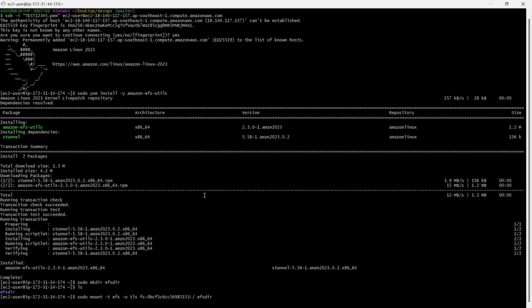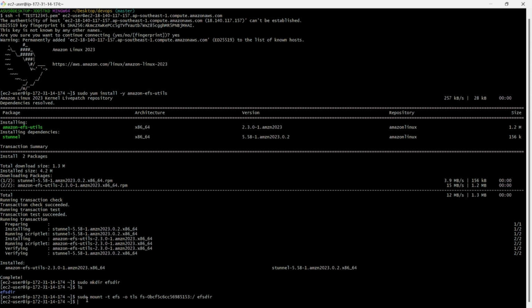You can see here that it will take time. If we had not added the inbound rule here, then can we mount this one? No, we cannot mount it. We would see the error, because we have to allow the inbound rule, then we can mount our EFS file system in our EC2 instance. Otherwise we cannot mount it.